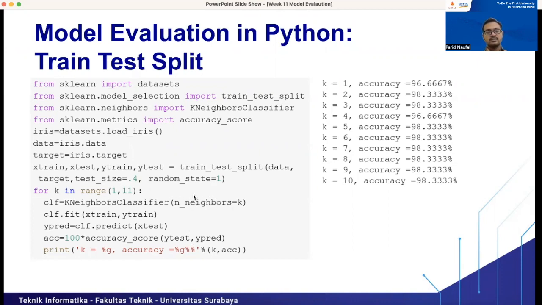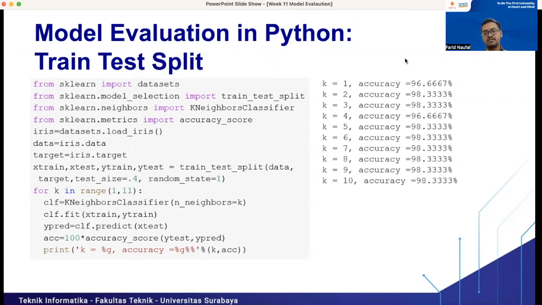We try the number of K from 1 to 10. Then we train the KNN model using X_train and y_train. After that, we predict on the testing set, then we print the accuracy for each K value.